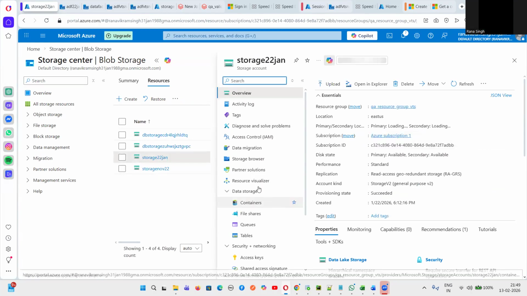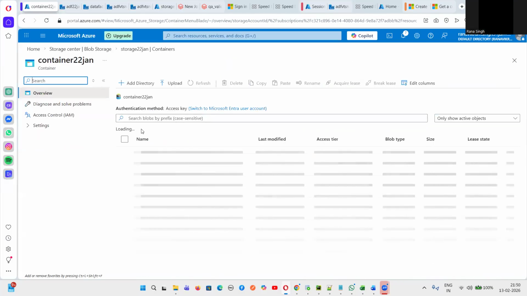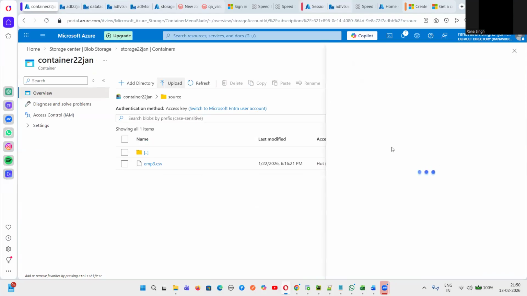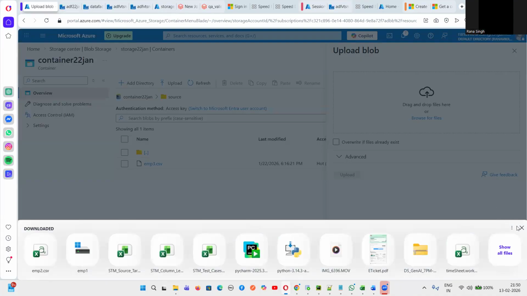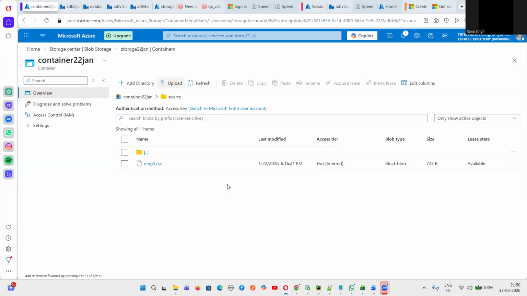So I'll go to the storage account, I'll go to the container, and in this particular container, if I want to upload a file, I can go to a particular folder and click on upload. Then you can browse from your local system whatever files you want as a source, and your source files will be uploaded in this particular container. This is Azure storage account creation.